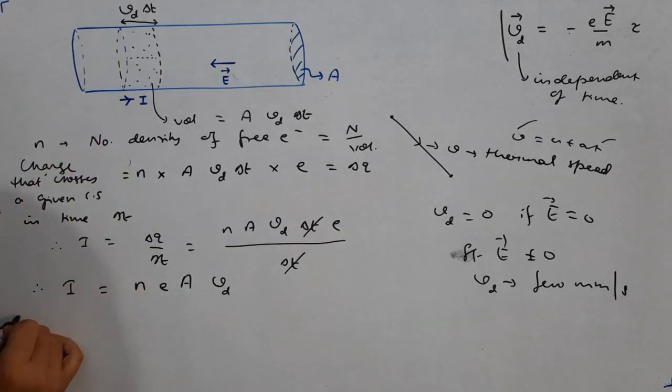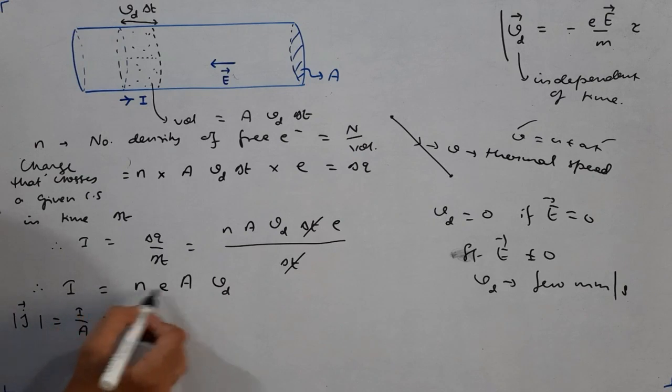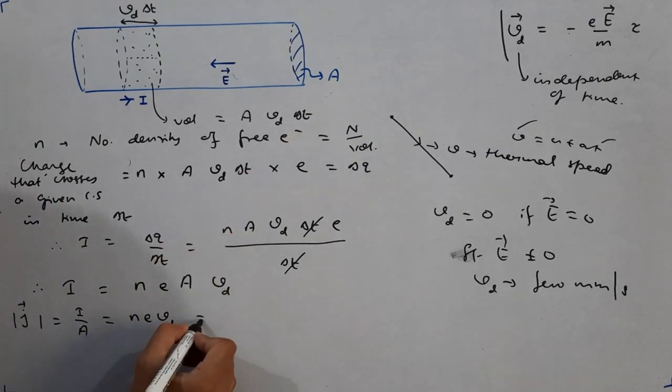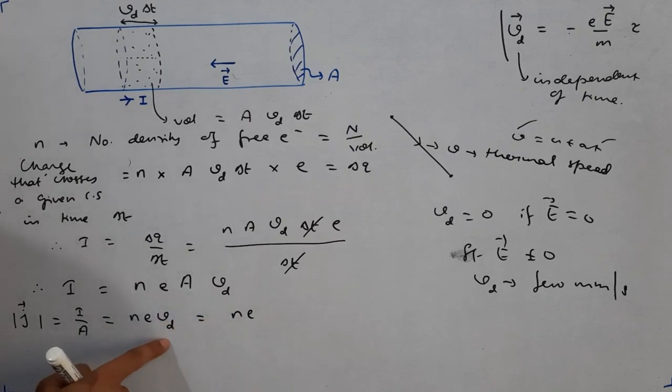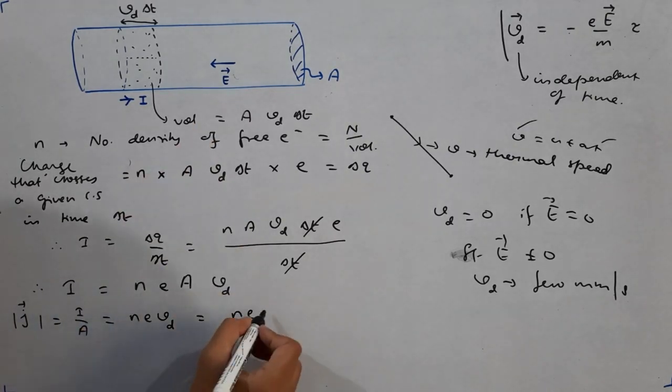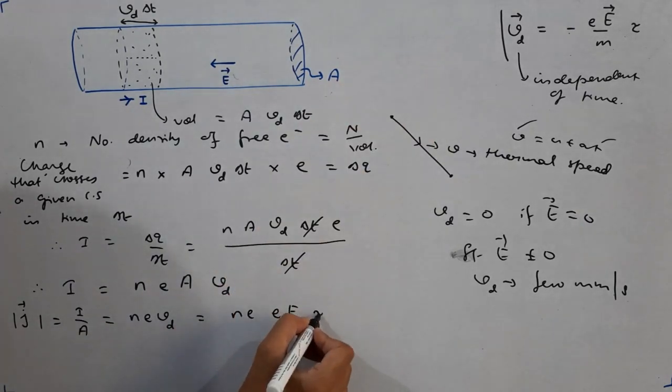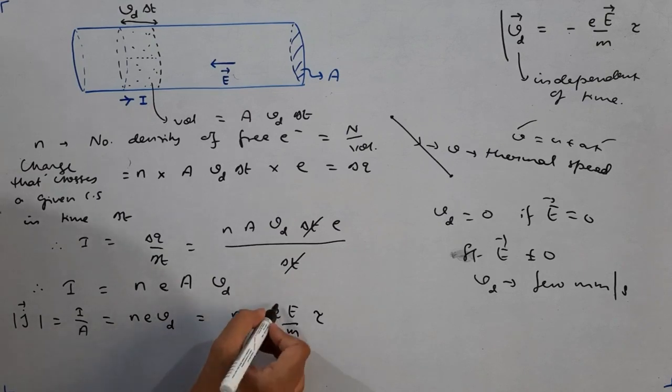If you remember, in the last class I discussed current density J. So J vector, its magnitude is how much? Current per unit area. So current per unit area will become how much? This much divided by A. So A will cancel, and it will become n e Vd. Now if you put the value of Vd, this becomes n e, and this is the magnitude of Vd, so it becomes e E upon m from that equation times tau. So e and e will become e square.